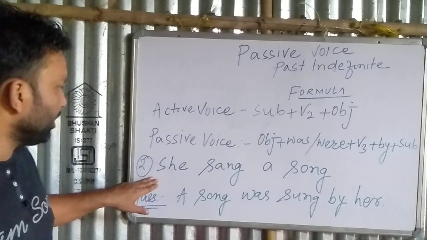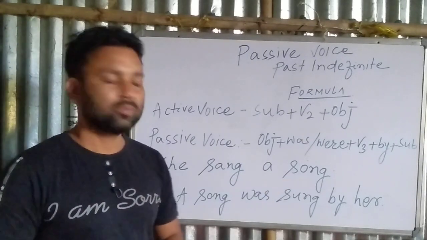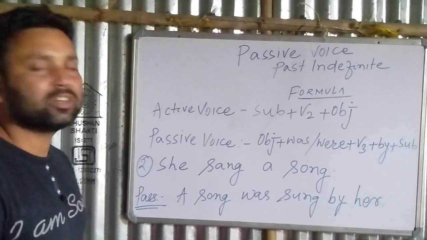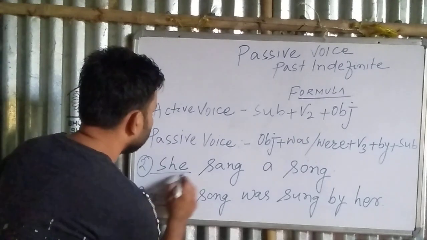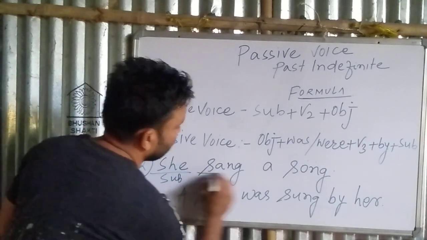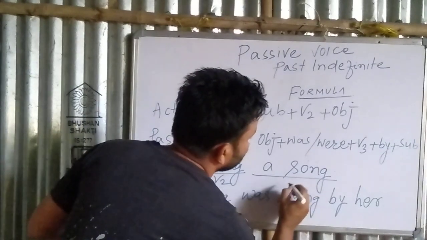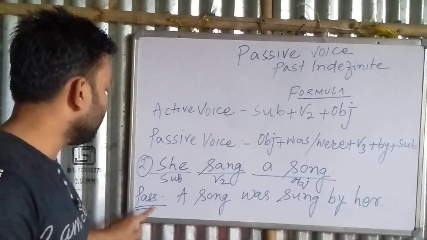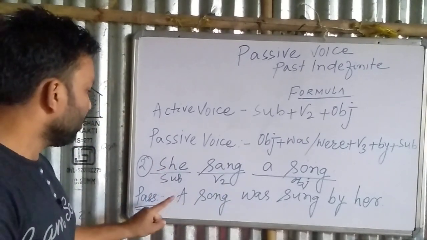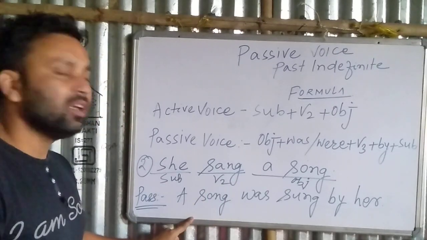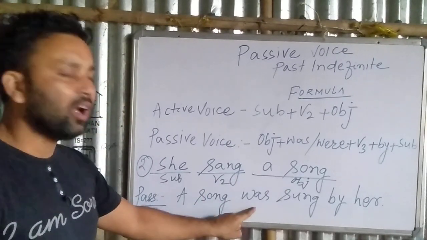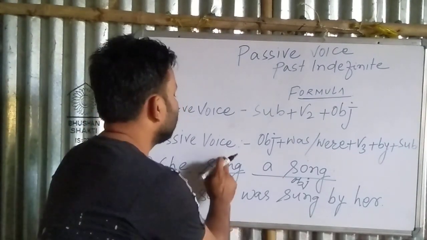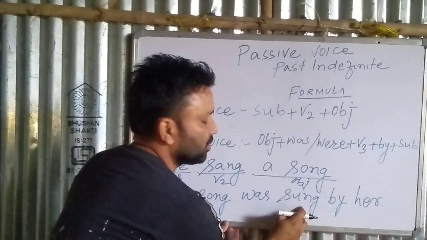Next, she sang a song. What is the rule here to change the active voice into passive? What is the active voice? She is subject, sang is verb 2, and a song is object. What will we do to change this sentence into passive voice? We will take a song as the subject, and was will be applied as helping verb, and according to the formula sang will be changed into sung.